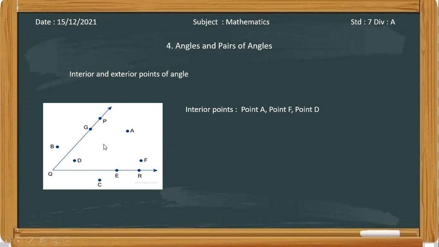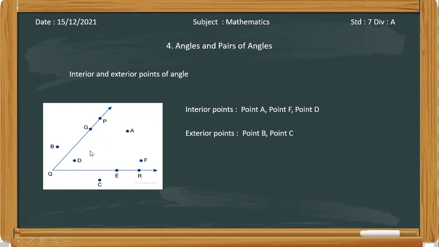Understood the interior points? So what are interior points? Where are they located? Tell me. Where are the interior points? Inside the arms, ma'am. Right, the inside part of the arms of an angle. And the exterior points are the outside part of the arms of an angle. So here the exterior points are B and C.